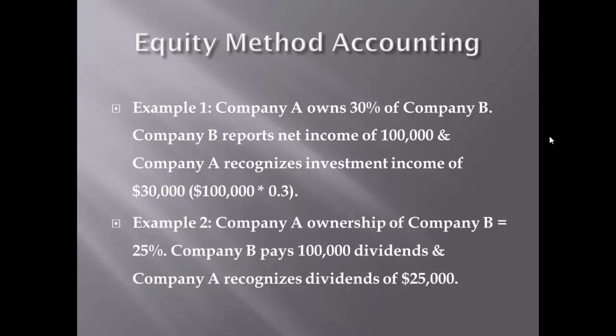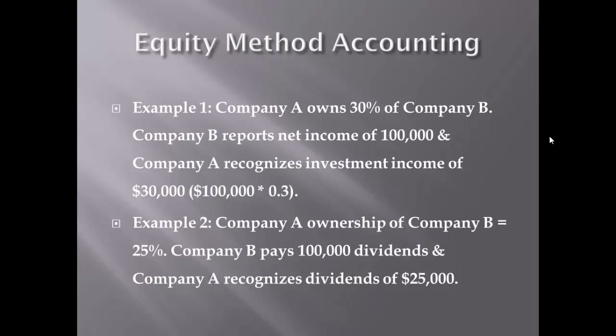We will now discuss investments representing more than 50% ownership, that is, investments with control. A stock investment representing more than 50% of the investee company's voting stock is generally viewed as conferring control over the investee company.